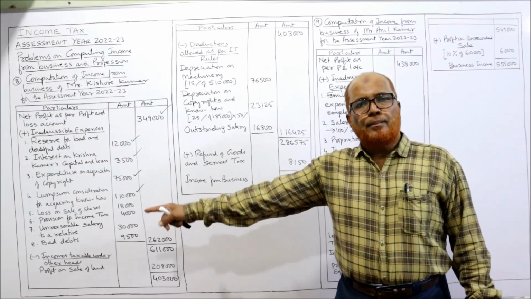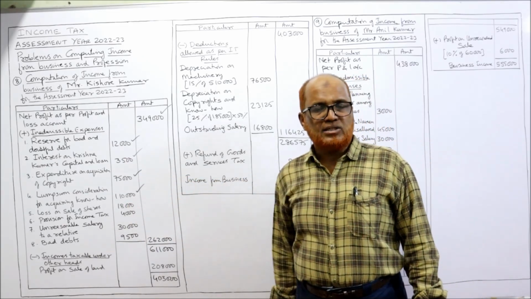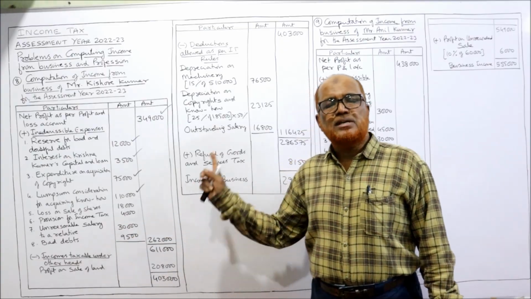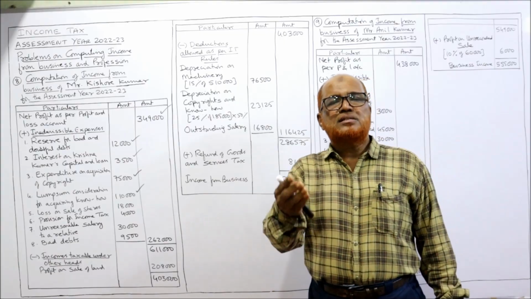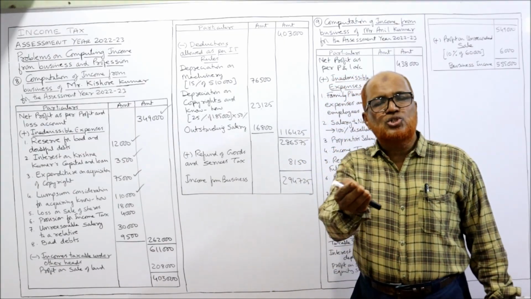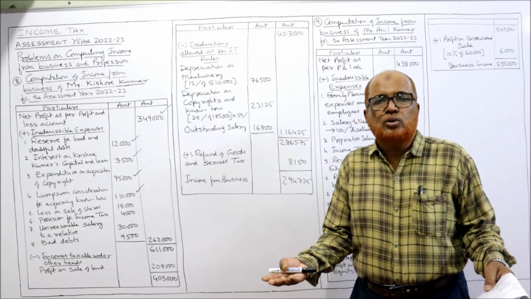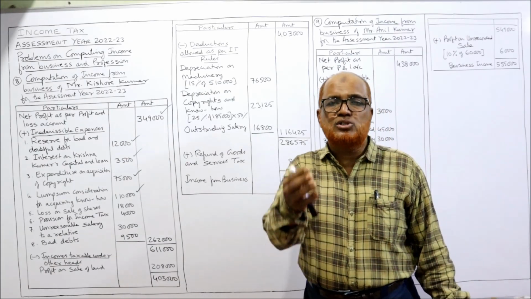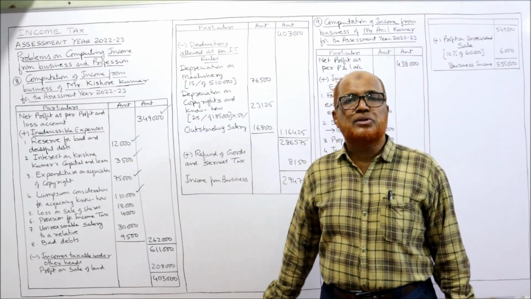Now in this case, purchase of copyright and know-how, intangible assets, is disallowed. Depreciation at 25% is allowed, but one condition is given. This copyright and know-how are purchased just 2 months back. Just 2 months back means not used for more than 6 months. It is used for less than 6 months. So only 50% of normal depreciation will be allowed.